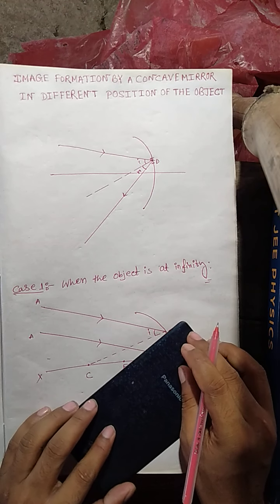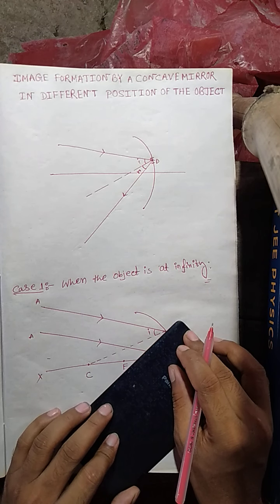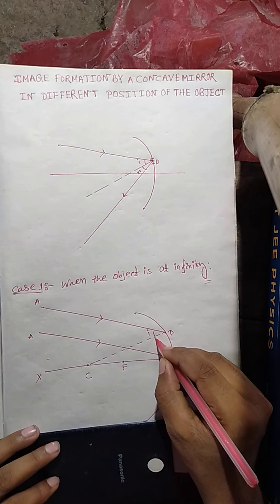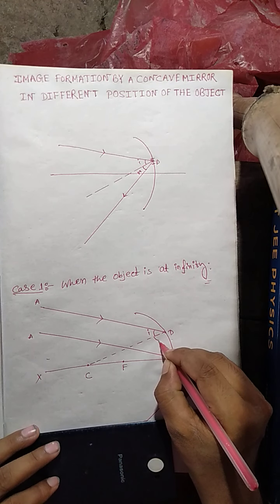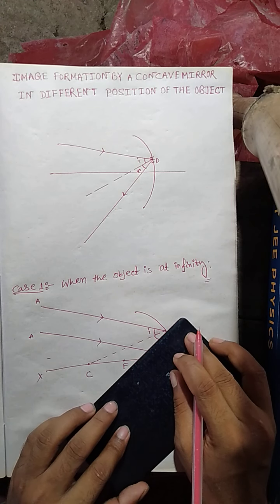So you have to draw the angle of reflection equal to the angle of incidence, like this. This is our angle of reflection.